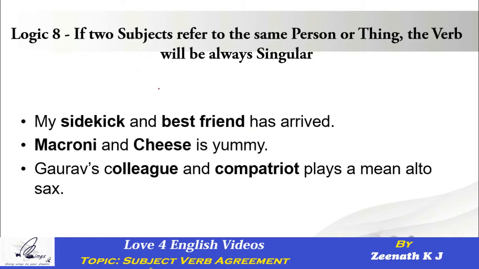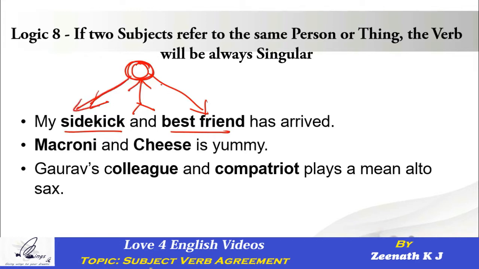What is that? Very simple. Friends, we are not talking about two different people here in the sentence. Rather, we are actually talking about one person who is not only playing the role of a sidekick, but also playing the role of a best friend. So, we are talking about how many people here? One person who is playing two different roles.